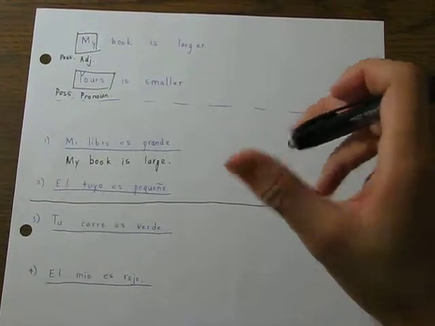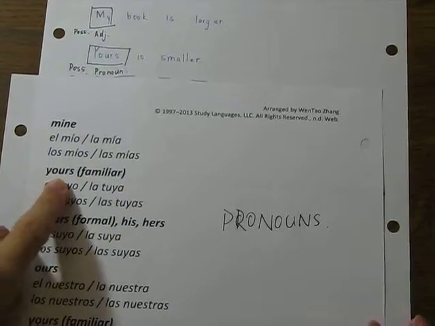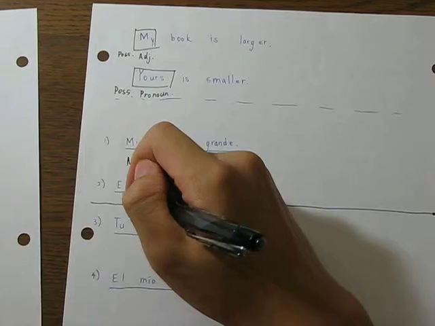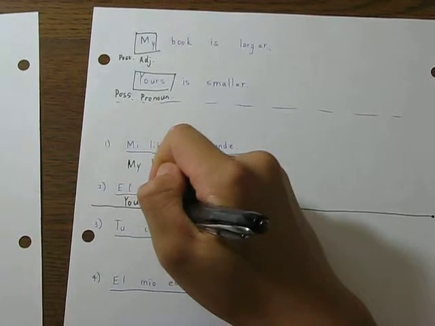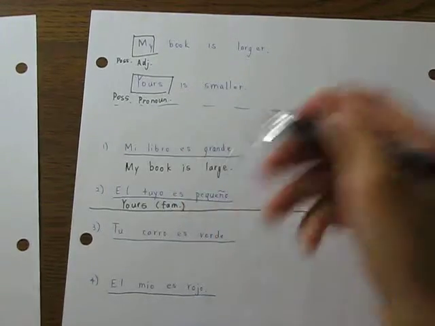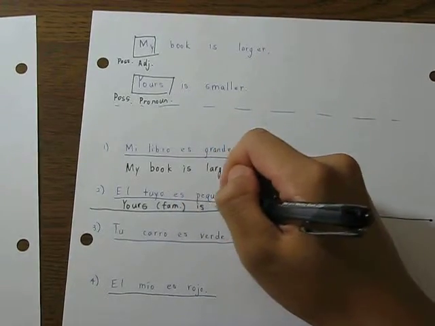Now, be careful, or be aware, more so, that el tuyo means yours familiar, okay? As such, we write yours. We're going to add familiar right here, because it's talking about you, is small.